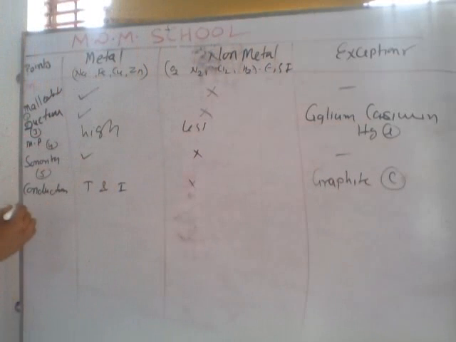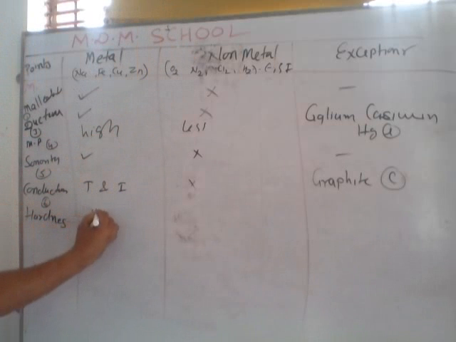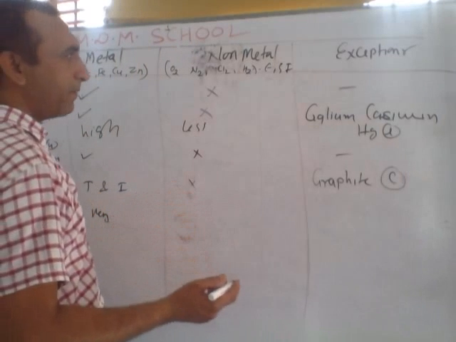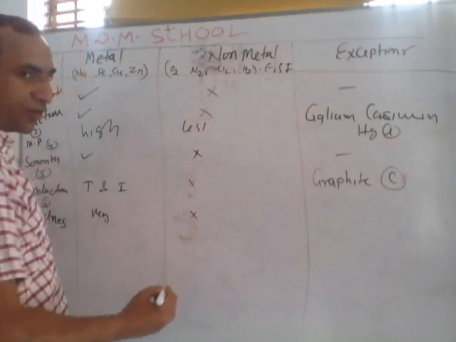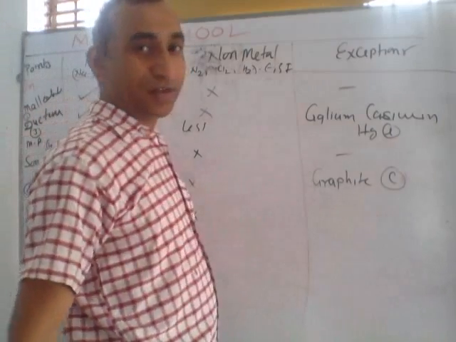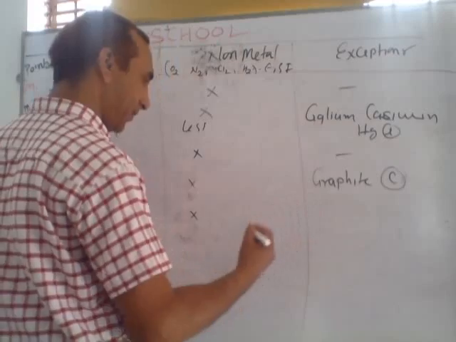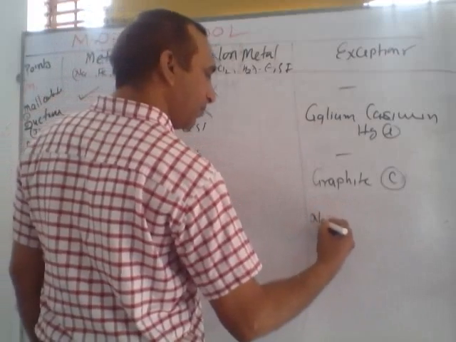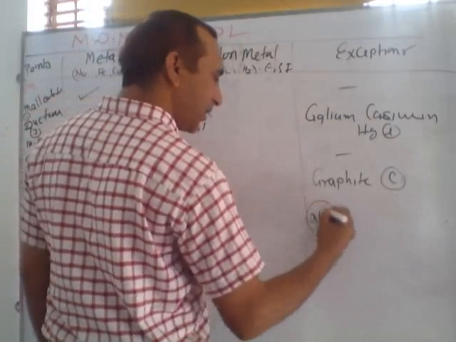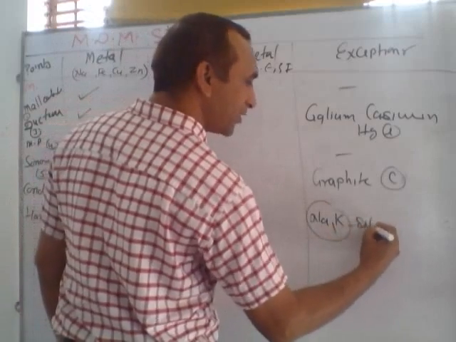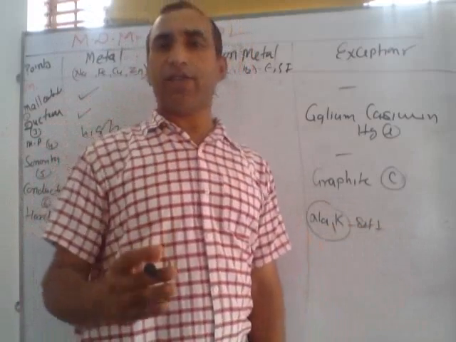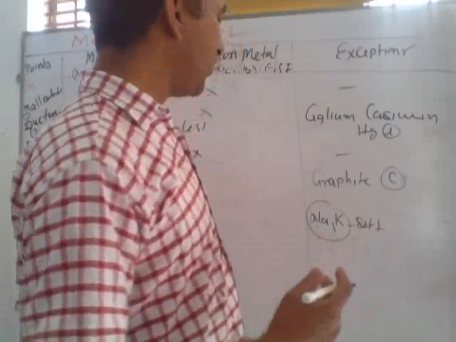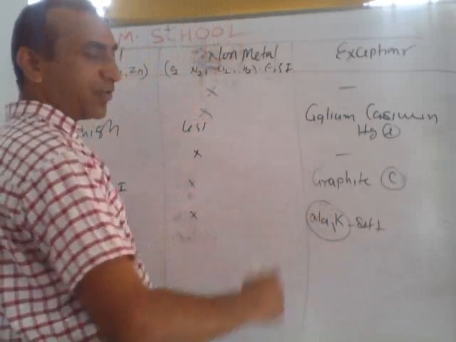H, point 6. H means hardness. All the metals are very hard, like iron, chromium, manganese. Non-metals are soft, but there are two different exceptional cases. Listen, sodium and potassium are metals, but these are very soft metals. We can cut them with a knife, because they are very soft.